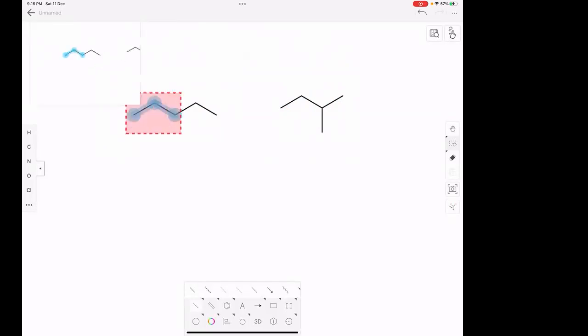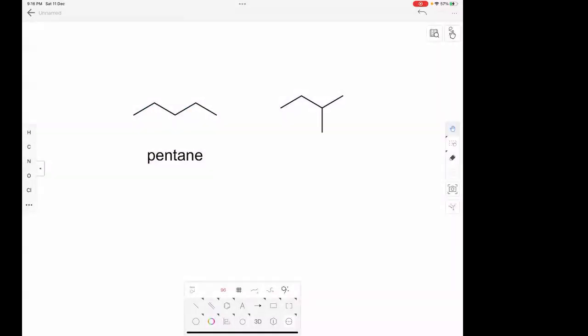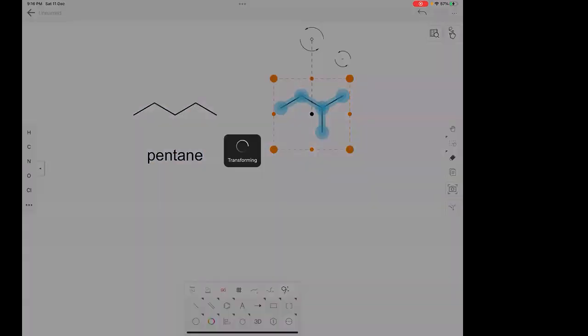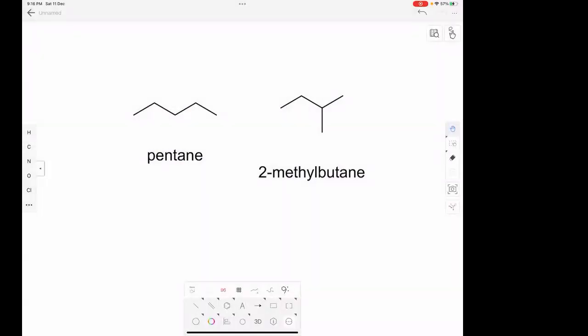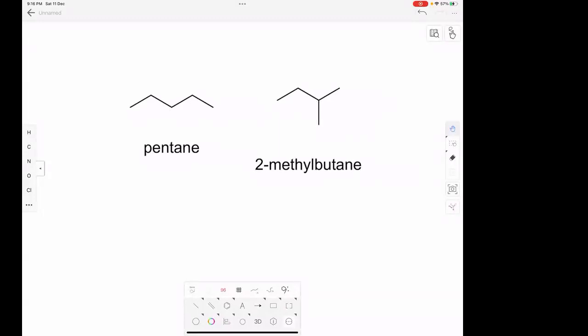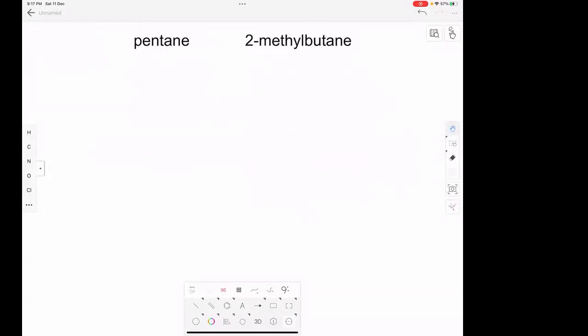These are chain isomers. The reason is the parent chain itself will change. If you see the IUPAC name, one will be pentane and the other will be 2-methylbutane. Clear? So these are chain isomers of each other. Are you understanding? Yes, sir. So these are chain isomers of each other. I'll give you one more example.